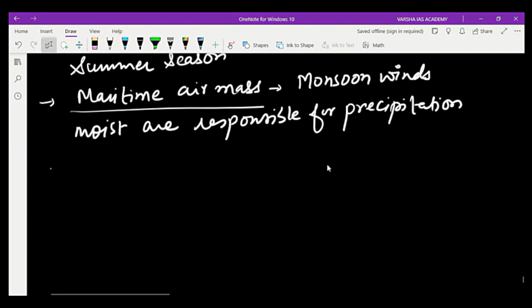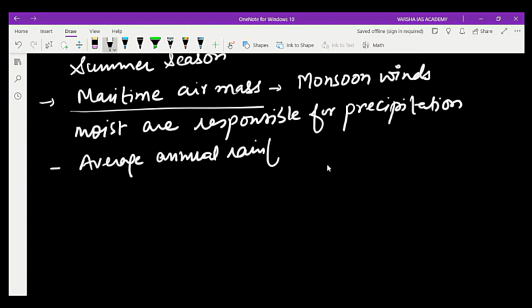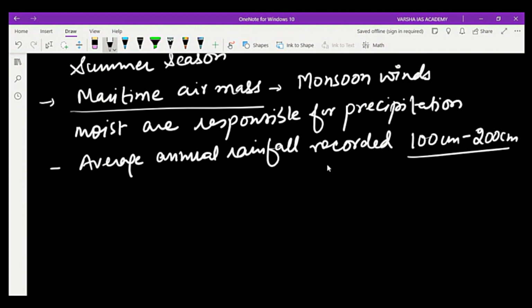And the amount of rainfall, the average annual rainfall, is recorded 100 to 200 centimeter, right? So monsoon climate has relatively this rainfall of 100 to 200 centimeter.